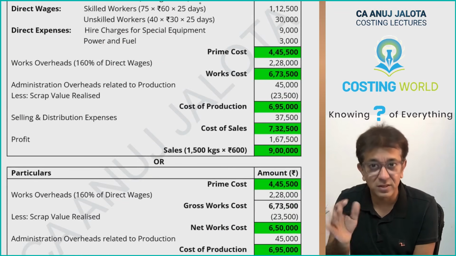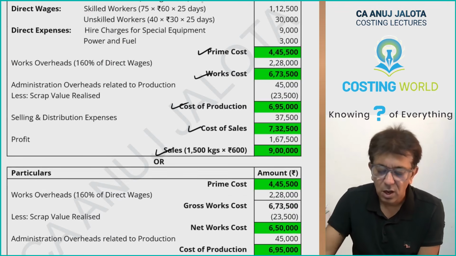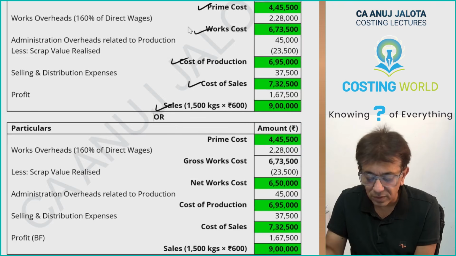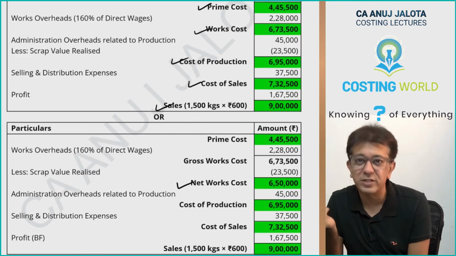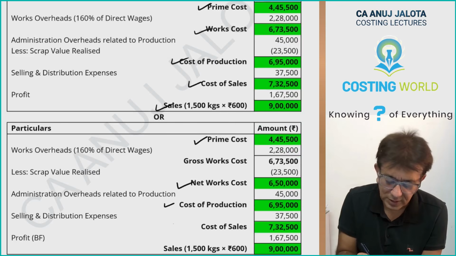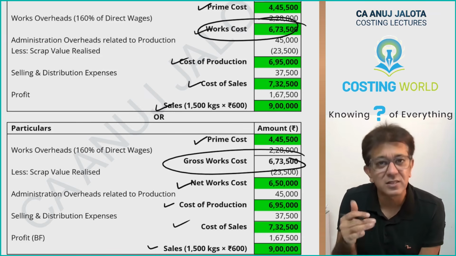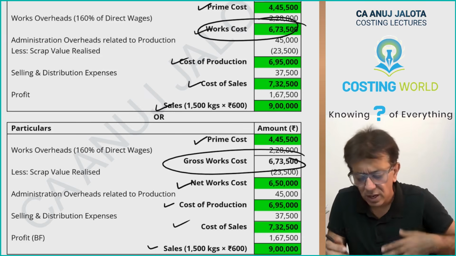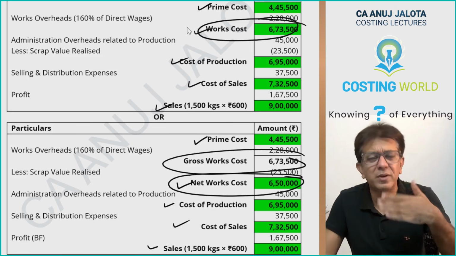Either your 5 answers that they have asked will be this, or this. Out of all of them, works cost can be different if you follow a different treatment of sale of scrap. Prime cost is the same under both my options. COP is the same, COS is the same, sales is the same. The only thing is works cost can be different. I'll discuss all these things whenever I come to solving the final answer. But it could have been one of the 2.